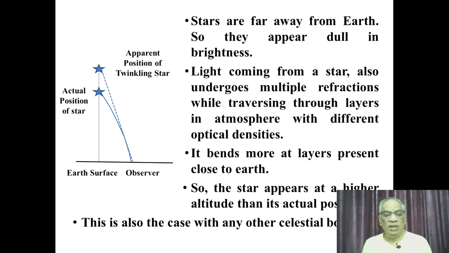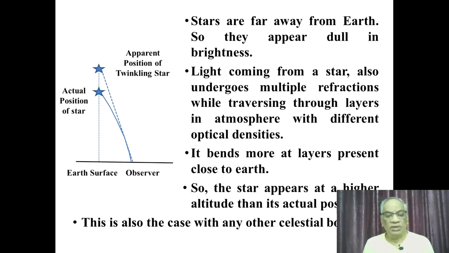It bends more at layers close to the Earth. So the star appears to be at a slightly higher position, at a higher altitude than its actual position. Other celestial bodies also appear to be at slightly higher altitudes than their actual positions.